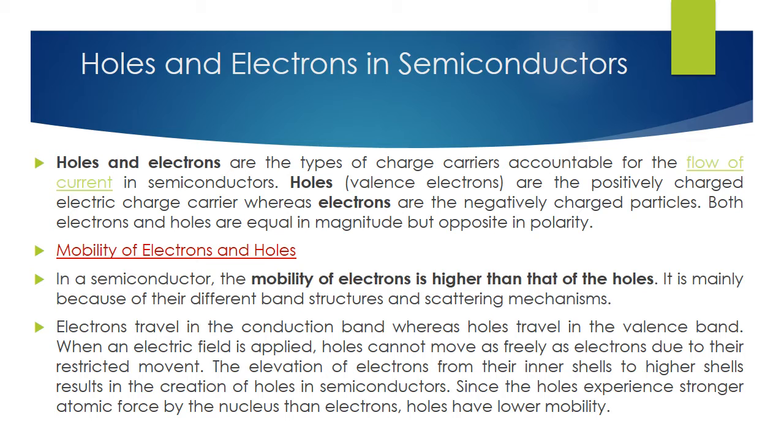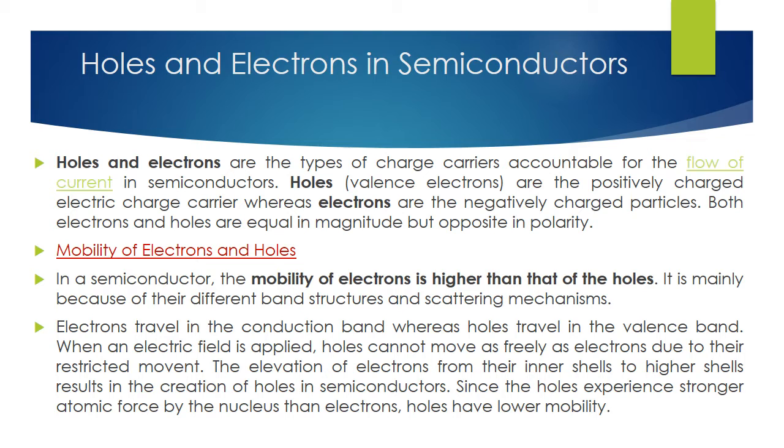A hole is the absence of a valence electron, a positively charged carrier, whereas electrons are the negatively charged particles. Both electrons and holes are equal in magnitude but opposite in polarity.